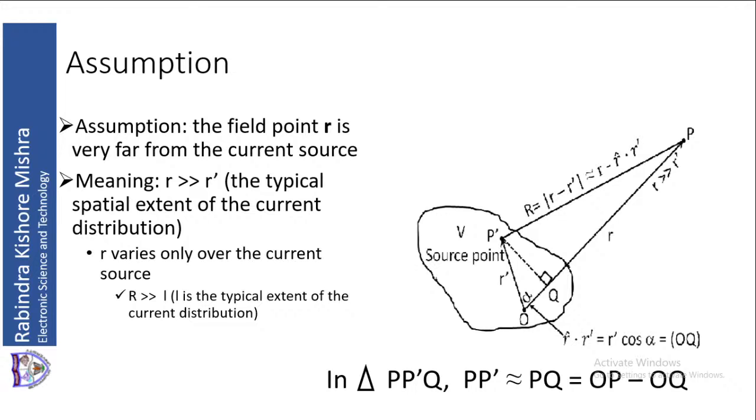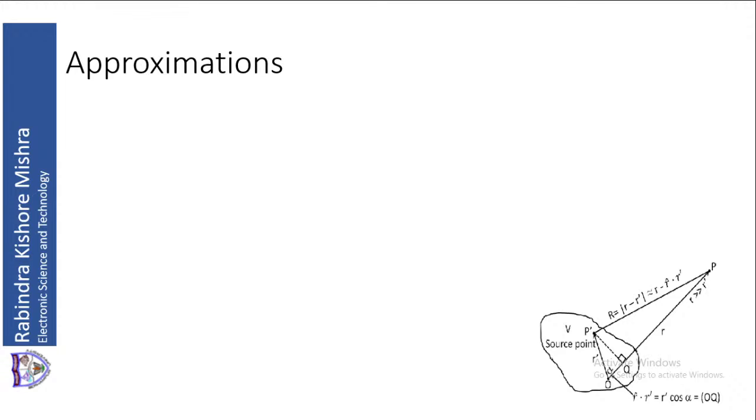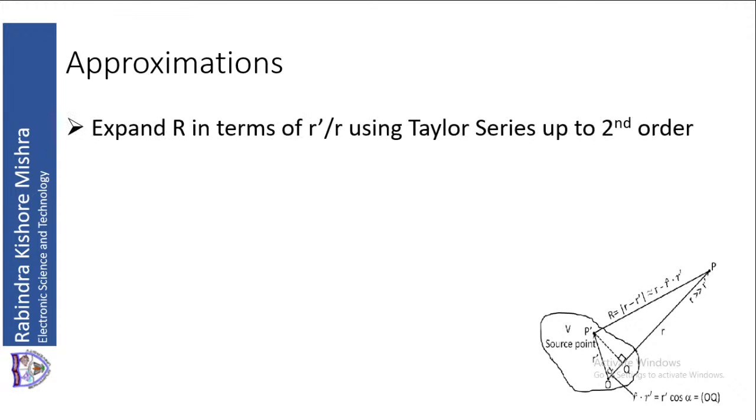Now I am not going to discuss this. We have already discussed this. So let us come to the next approximation. Under this, what are the approximations that we are going to make? So the first approximation is, let us expand R in terms of R dash by R using Taylor series up to the second order term. We will make the expansion of R up to the second term.